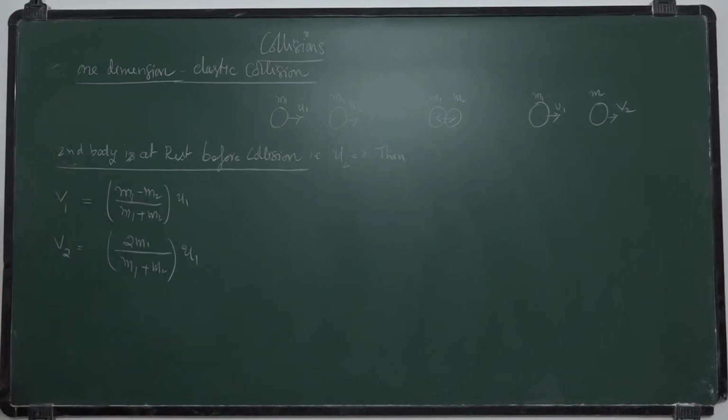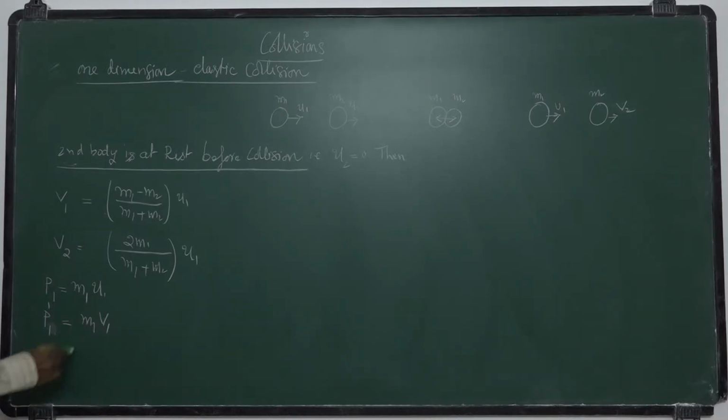Now I want its kinetic energies. The momentum of the first body before collision, P1, is equal to m1 u1. After collision, P1 dash is m1 v1.